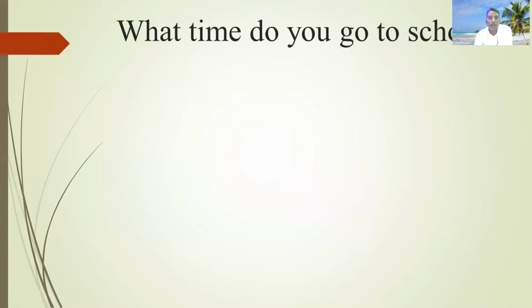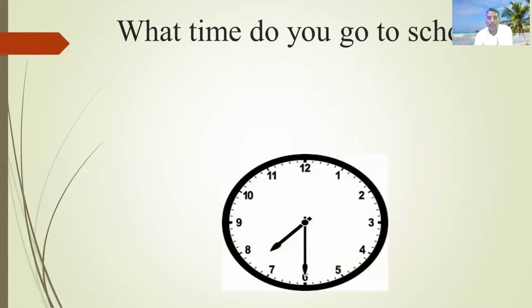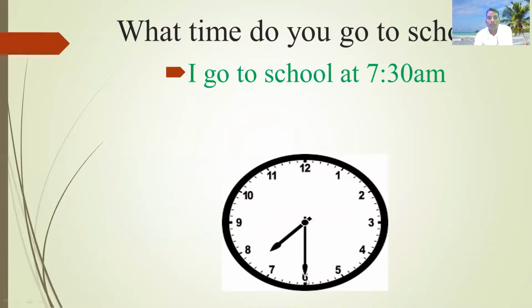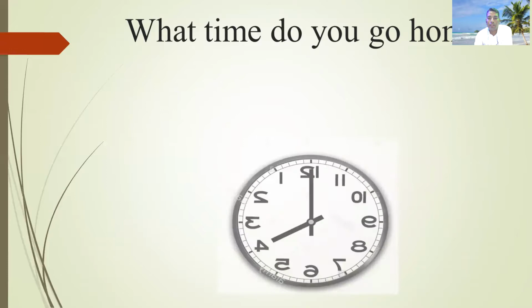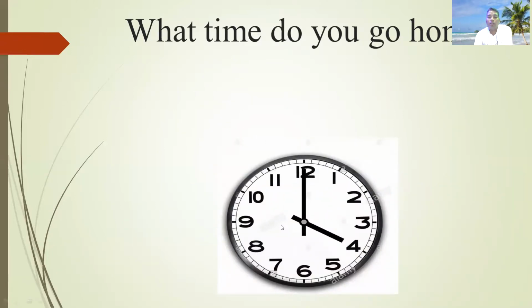Next slide, you can see, what time do you go to school? So what can we answer? It shows the time 7:30. So we can say, I go to school at 7:30 AM. In the next slide, what time do you go home? You can see the time in the clock.